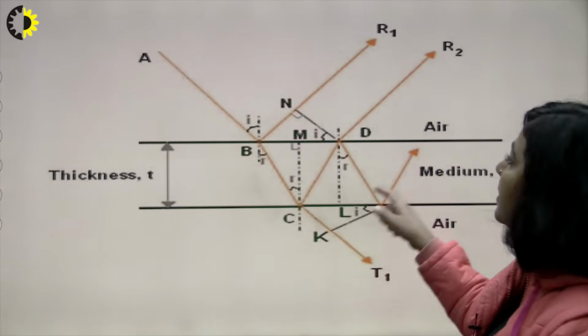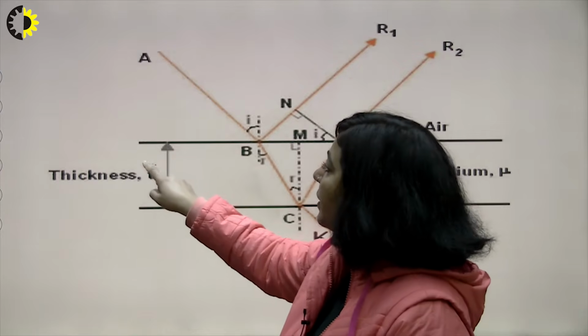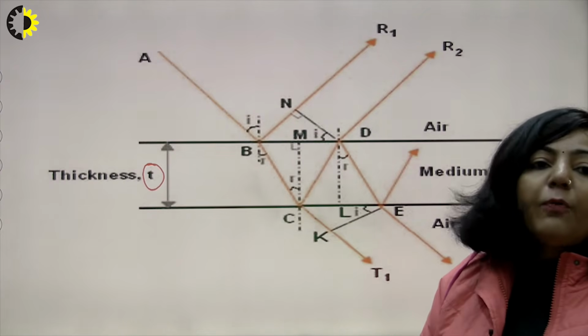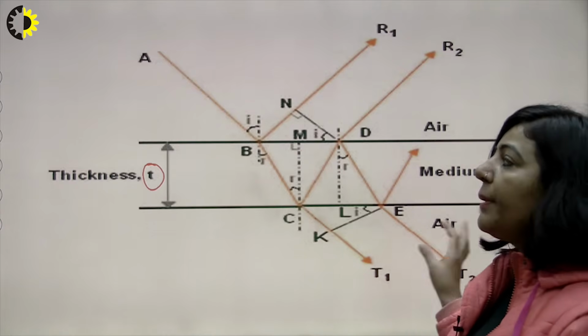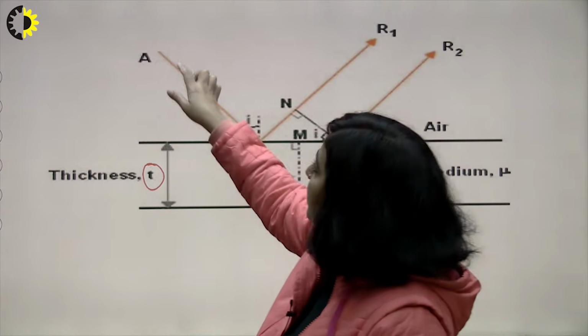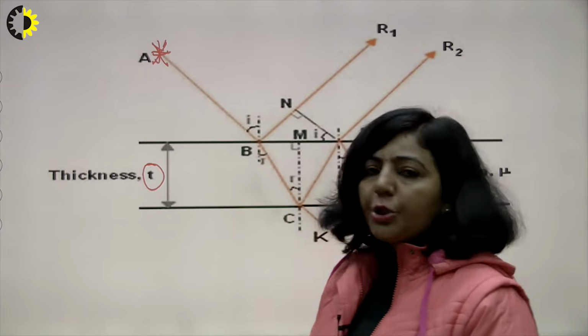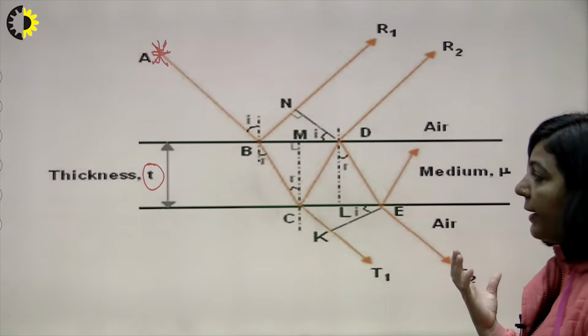I am referring to this diagram here. So you have this thin film. This is a thin film of thickness T. This T is the thickness of this thin film. Since it is a thin film of uniform thickness, this T will be the same everywhere. You have a source of light here.